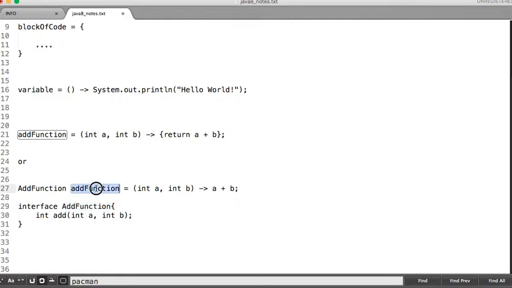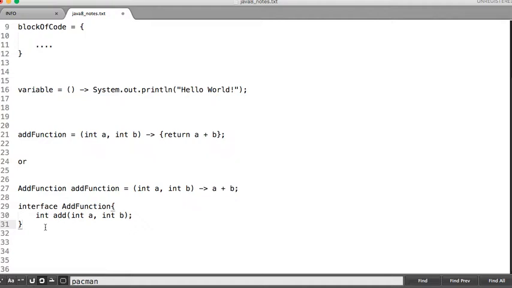Okay, here, if you look at this lambda expression, I'm assigning this function to a variable. This is of type AddFunction. AddFunction is like an interface, which has only one method. This is called a functional interface.